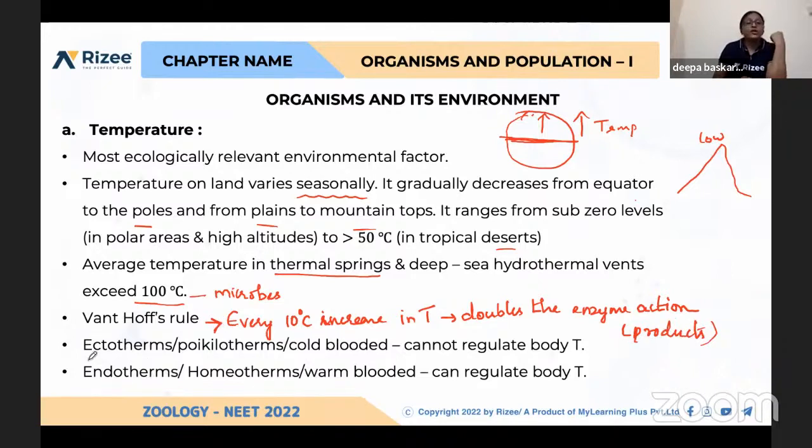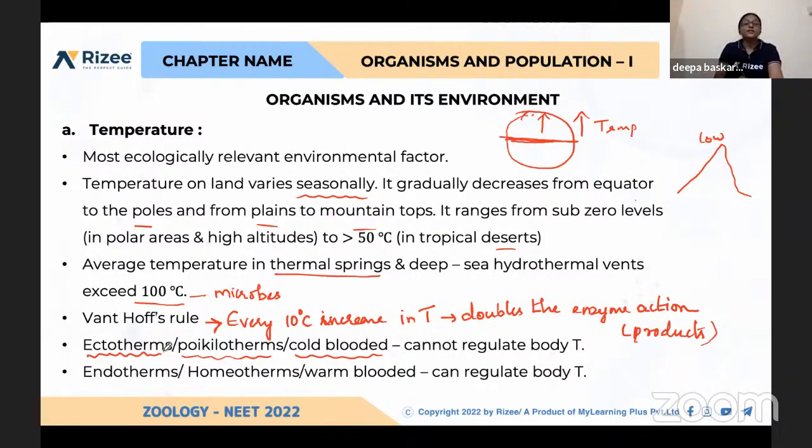And what do you mean by ectotherms, poikilotherms, and cold-blooded animals? If you compare two different things, a few of the organisms cannot regulate their body temperature. Their body temperature varies with environmental changes. For example, human beings have a regulated body temperature, even in very cold or very hot conditions.